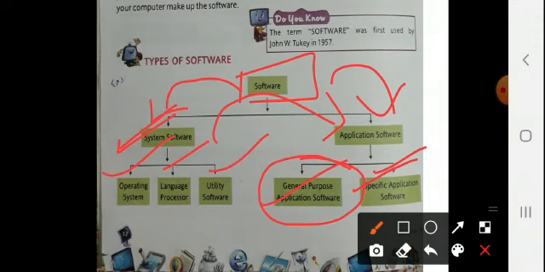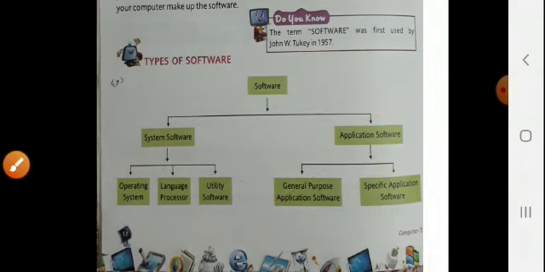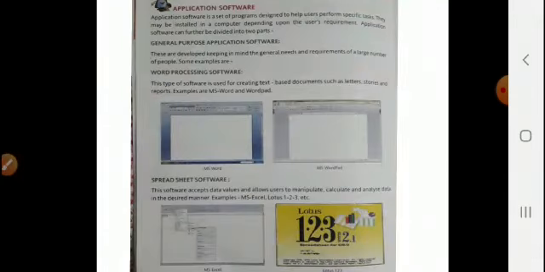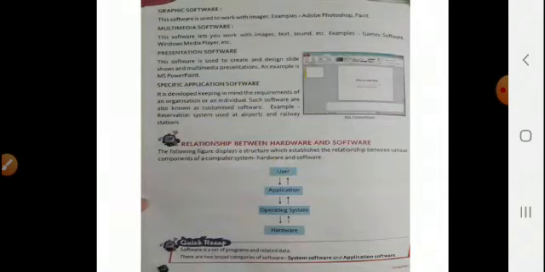As the name also indicates, it is not general, it is specific. It is developed keeping in mind the requirements of an organization or an individual, whatever is needed, only that. Such software is also known as customized software. For example, the reservation system used at airports and railway stations uses this kind of software. So that is specific application software. Got it? So we have seen system software, then application software, both general purpose and specific purpose.